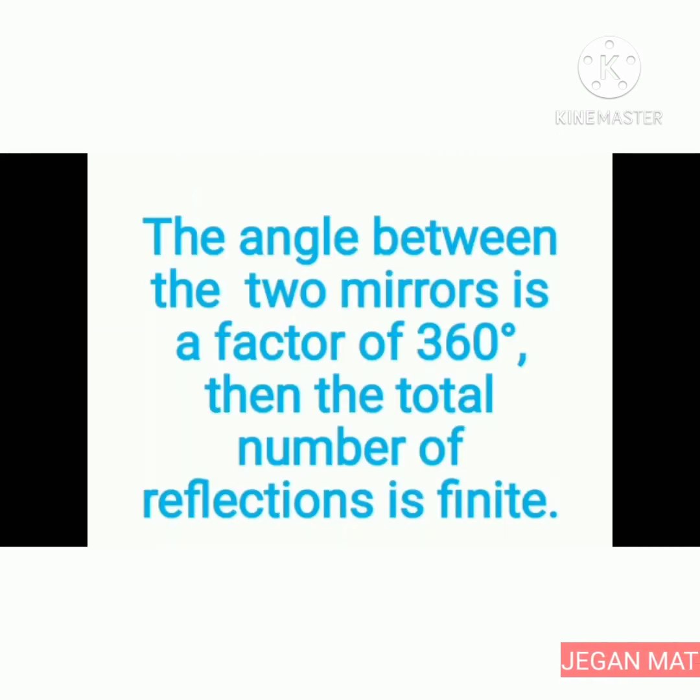The number of images formed depends on the angle of inclination of the mirrors. If the angle between the two mirrors is a factor of 360 degrees, then the total number of reflections is infinite.